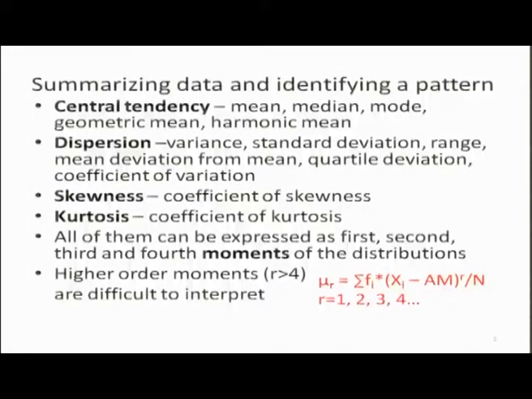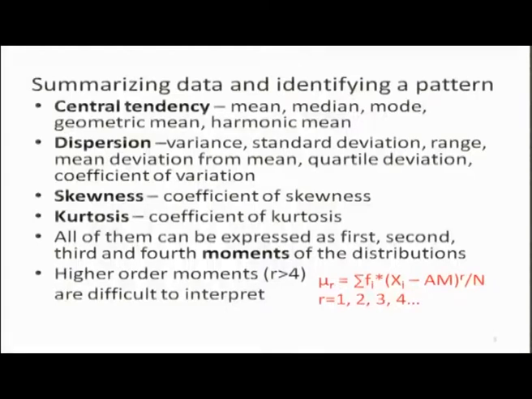All these measures, central tendency, dispersion, skewness, kurtosis, can also be expressed in the form of moments. This mu r is called the moment of the distribution, and there are several moments, first moment, second moment, third moment, r may be 1, 2, 3, 4.